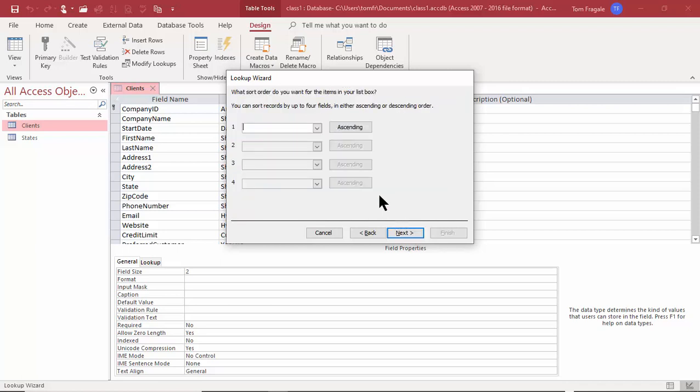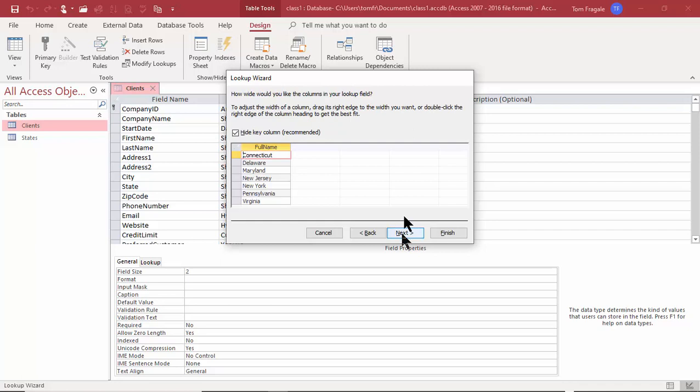Now this means when I click on that pull down, how are they going to be sorted? And I'm sorted by, we might as well use the state abbreviation there. And you could have up to 4 sort fields there, but we don't need 1 for this one. We'll use the state abbreviation, and I'll pick on Next.